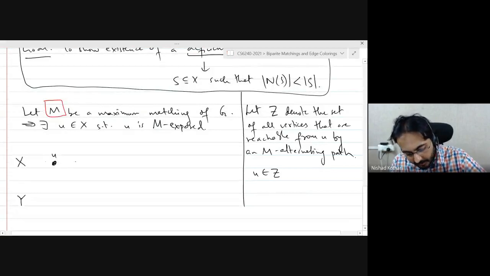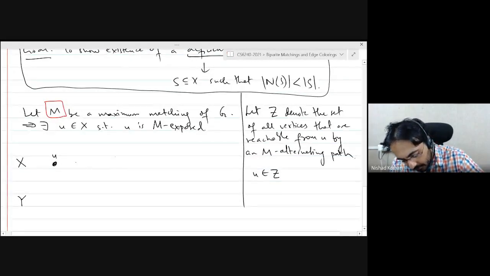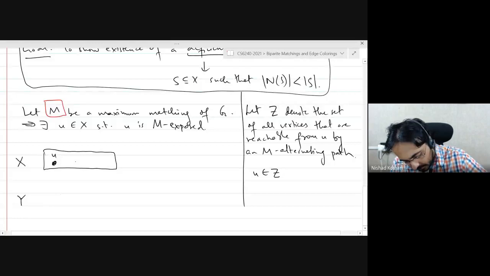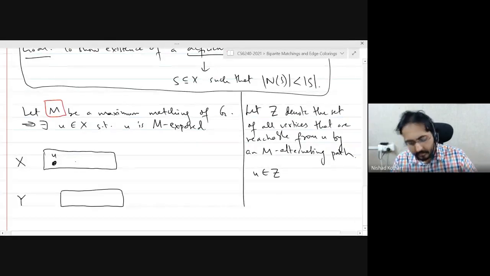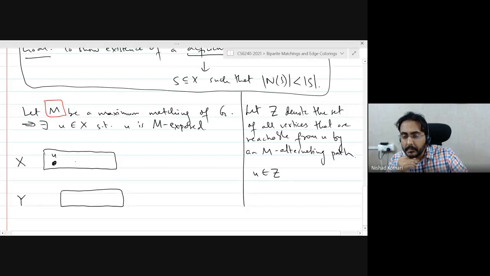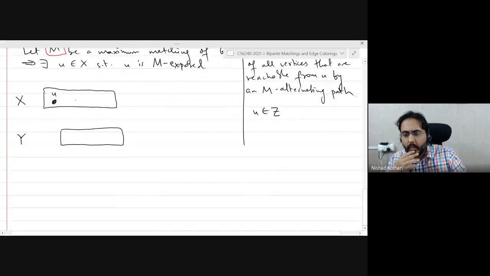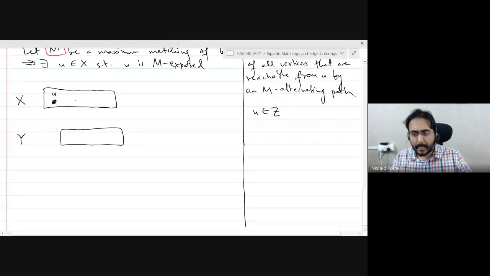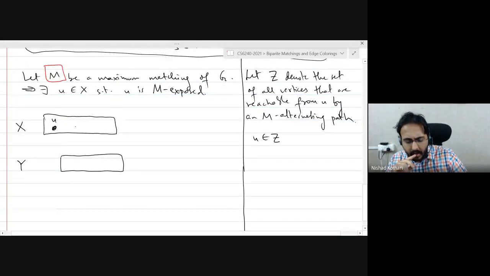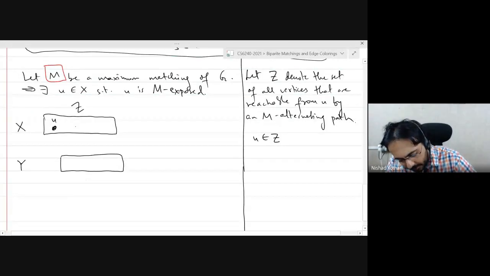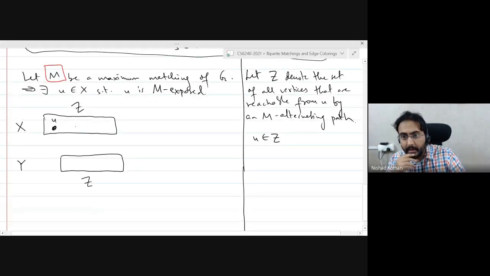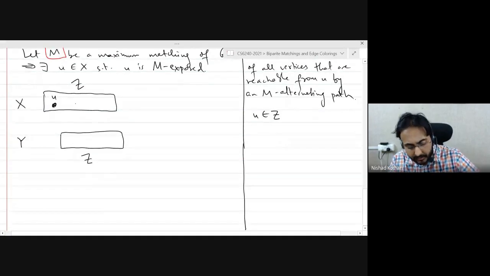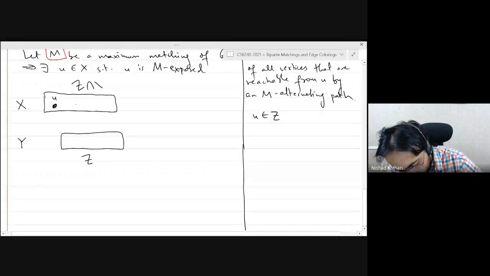So Z is going to be some set, which has some vertices in X and some vertices in Y. Okay, so already by the drawing I have made, you kind of see where I'm going. Let's say this is Z intersection X and this is Z intersection Y.